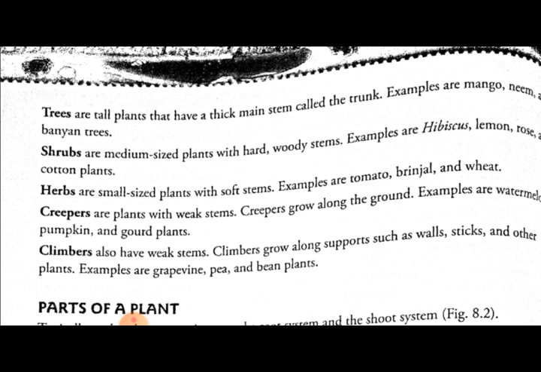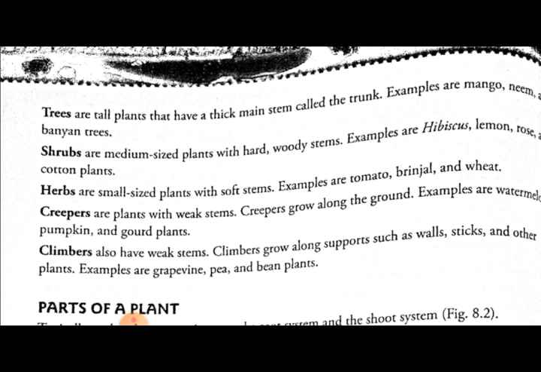Next we will talk about herbs. Herbs are small sized plants with soft stems. Examples of herbs we can give are tomato, brinjal and wheat. So herbs are small plants with very soft stems.